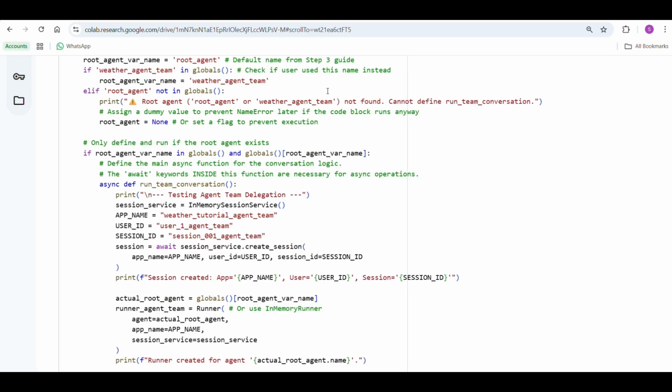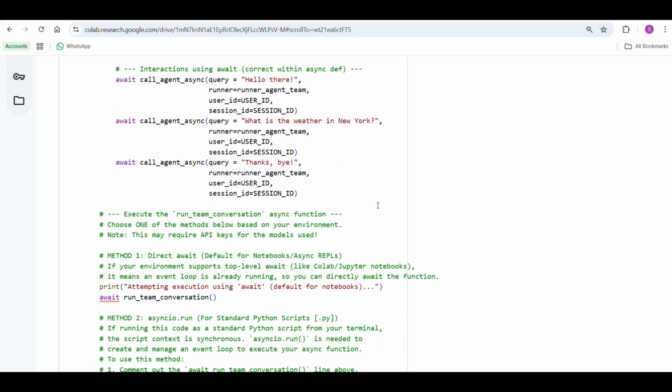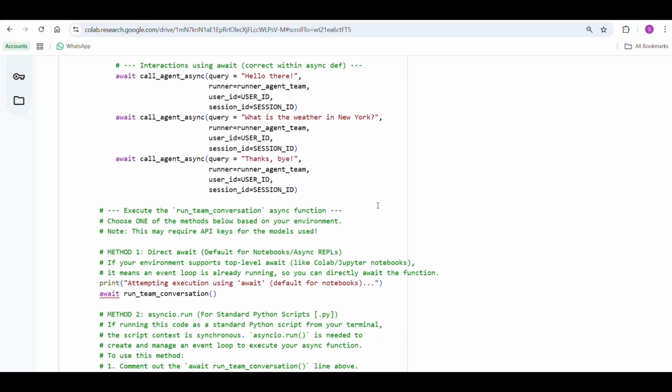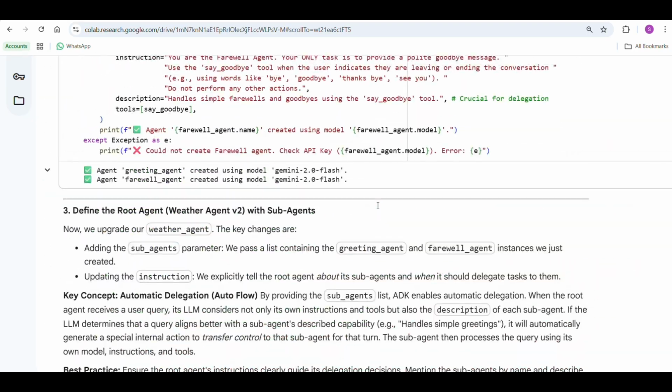Which means what? The root agent dynamically handles user messages, and it is going to automatically delegate them to the greeting agent, then the weather agent and weather tool, or the farewell agent, right? So this confirms the execution of the entire system: root agent orchestration, or intent-based delegation. It is going to delegate based on the user request, and also specialized sub-agents, and it is going to execute the tool pipeline, like get weather, say hello, and say goodbye. These are some of the tools we have defined in these sub-agents.